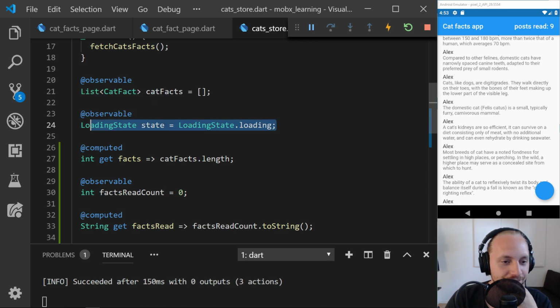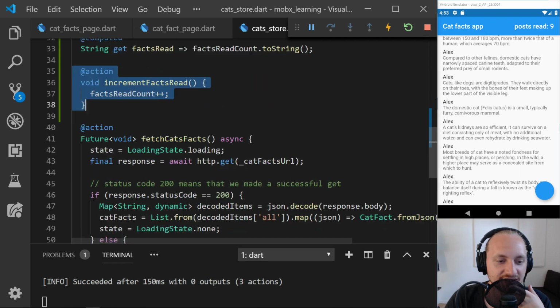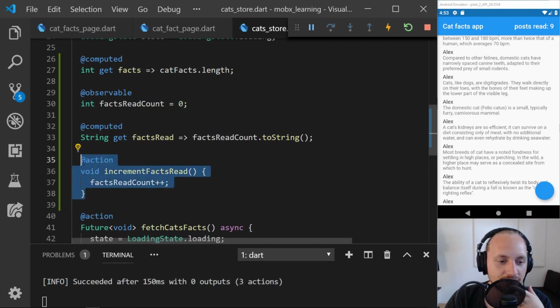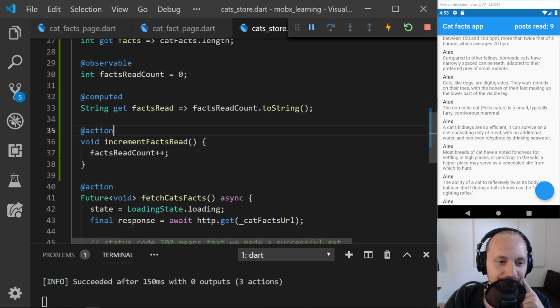Yeah, that's my understanding of it too. And then we just have the actions, and in my opinion this makes it very clear what's actually changing state and what's not. So I really like this.